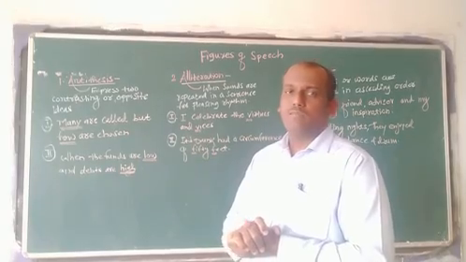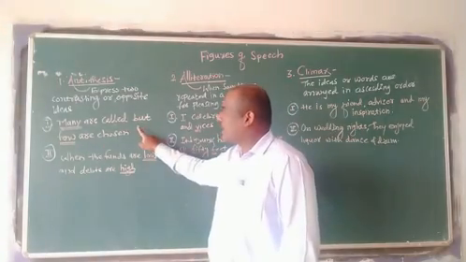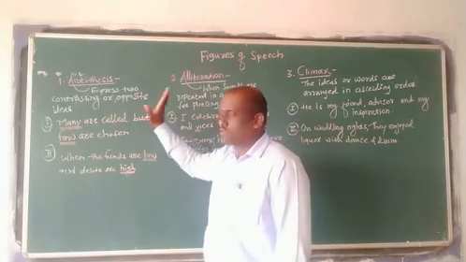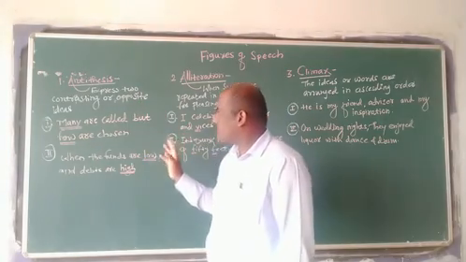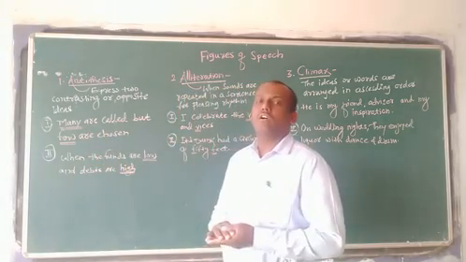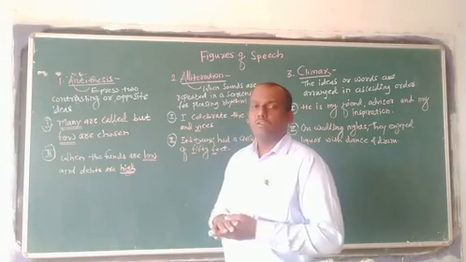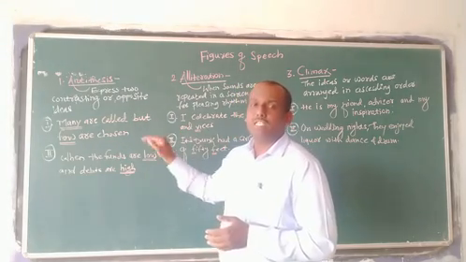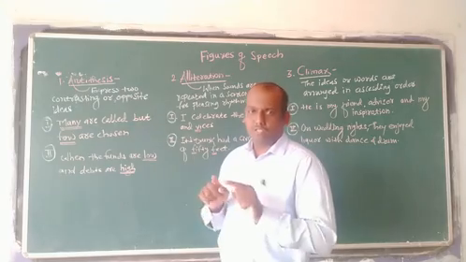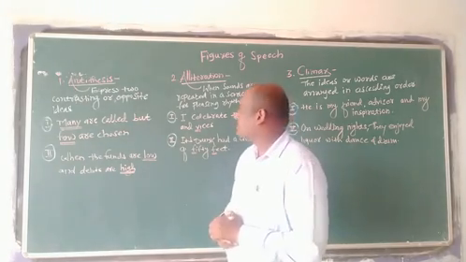In the board exam, such examples will come and you have to find out the figure of speech. My dear friends, I have underlined here, but in the board exam there will not be any underline. So by practicing we have to decide what type of figure of speech is used in that particular line by that particular poet.